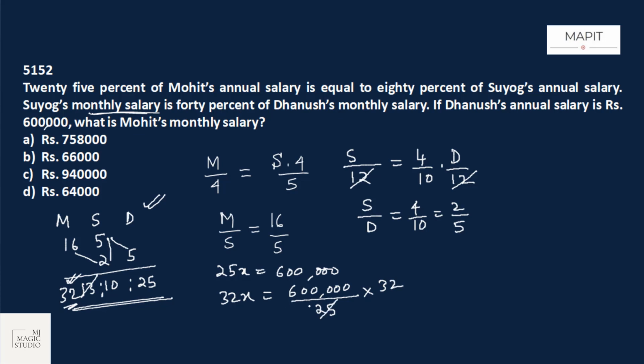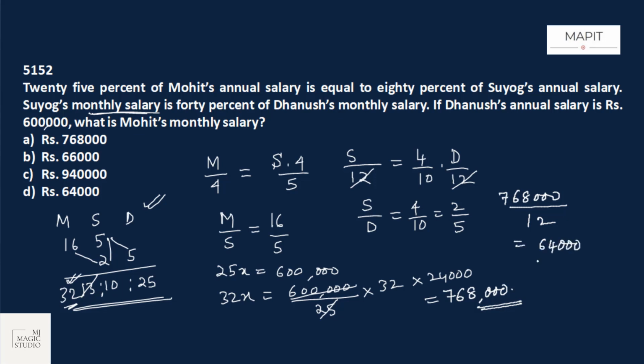So 6 into 4 is 24. This would be 32 into 24,000, that should be 7,68,000. Mohit's monthly salary is what they are asking. Dhanush's annual salary was 6 lakhs. Mohit's annual salary is 7,68,000. So monthly salary would be 7,68,000 divided by 12. That should be 64,000. Option D is the pick.